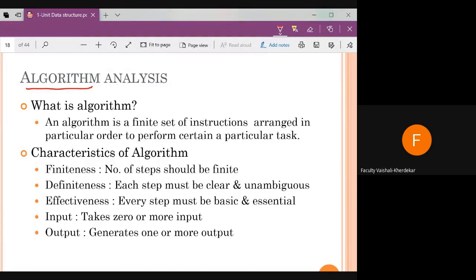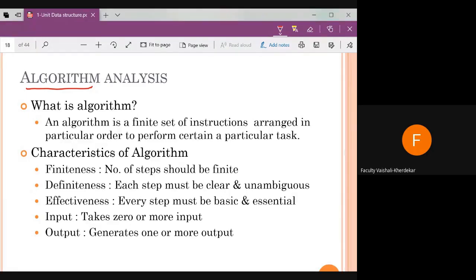Now, what is finiteness? Finiteness means whatever steps are present in the algorithm, the number of steps should be finite. If it goes into the infinite, then that is not an algorithm.